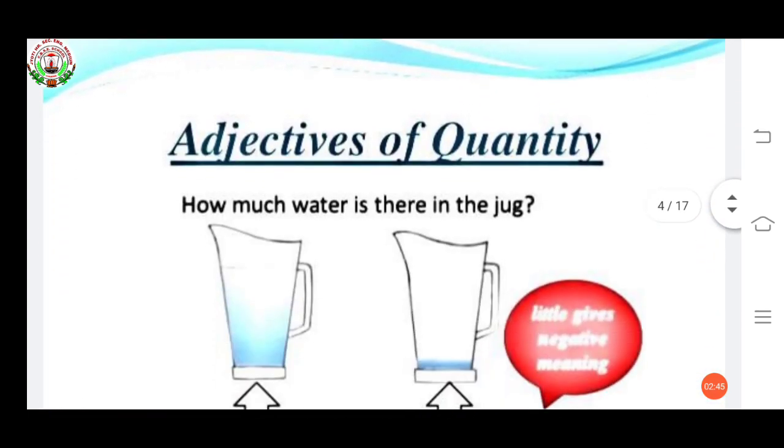Now see the next one. Adjectives of quantity. Quantity means how much something is, or you can say number also. Quantity can be countable or uncountable. The things which you can count in numbers are countable. The things which you cannot count in numbers are called uncountable. So quantity can be countable, can be uncountable.